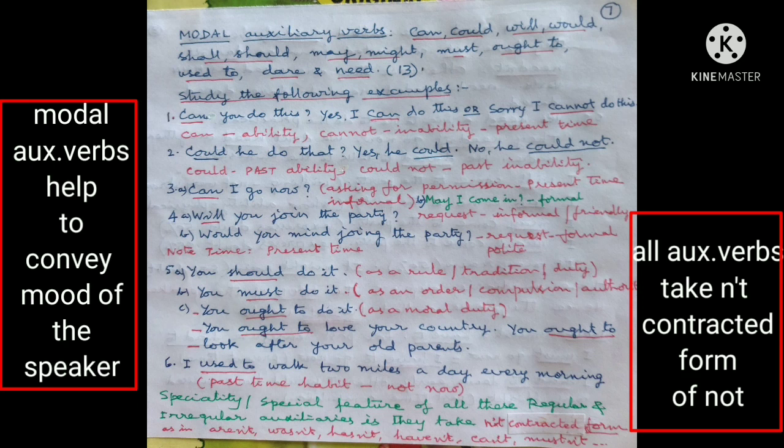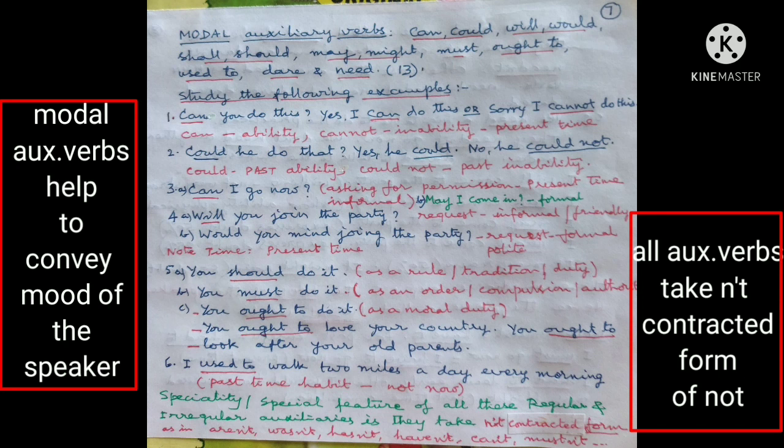2. Could he do that? Yes, he could. No, he could not. So here, could expresses past time ability. Could not expresses past time inability. 3a. Can I go now? Asking for permission, present time, it is informal. B. May I come in, sir? It is a formal, polite request.